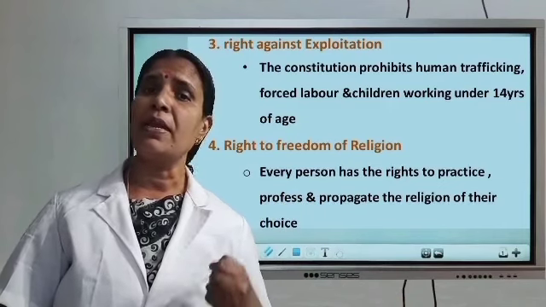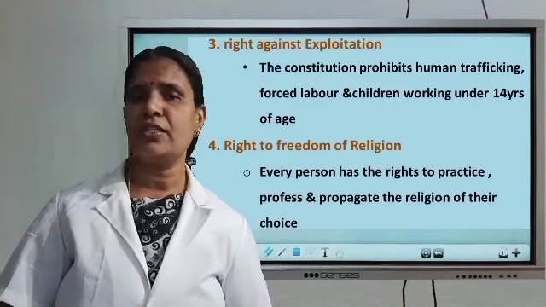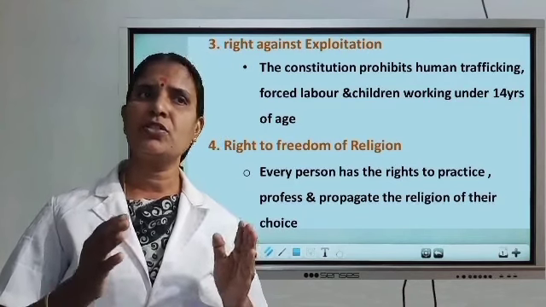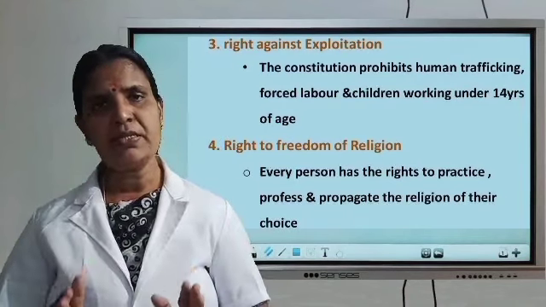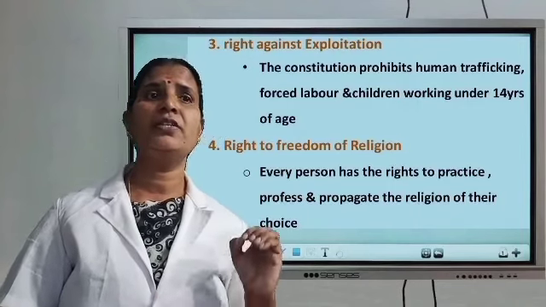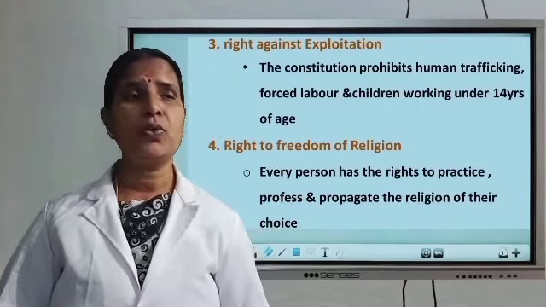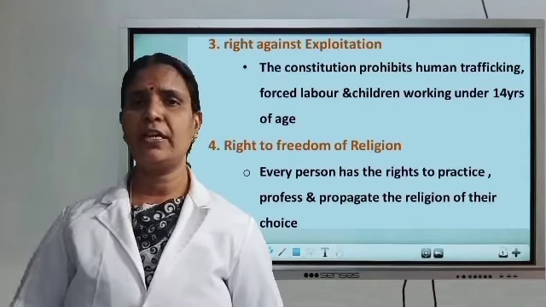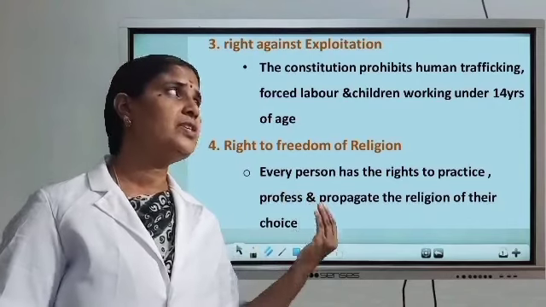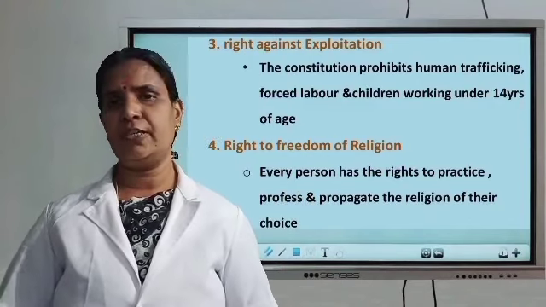According to this, mainly women and children face a lot of troubles. The Constitution prohibits this trafficking as well as forced labor and children under 14 years of age working. Clear? And then the fourth fundamental right is the right to freedom of religion.